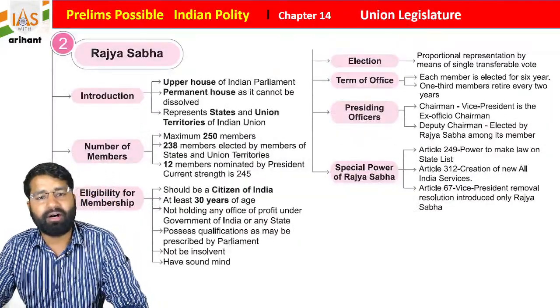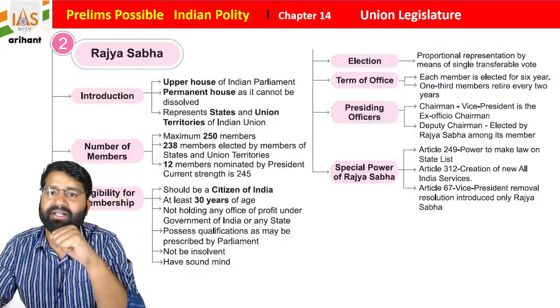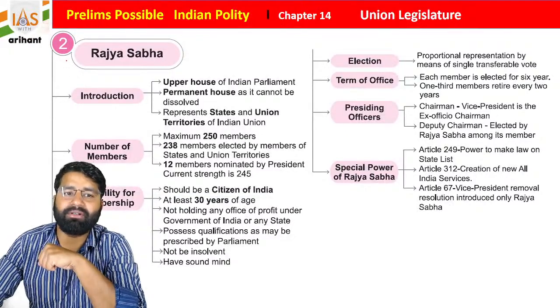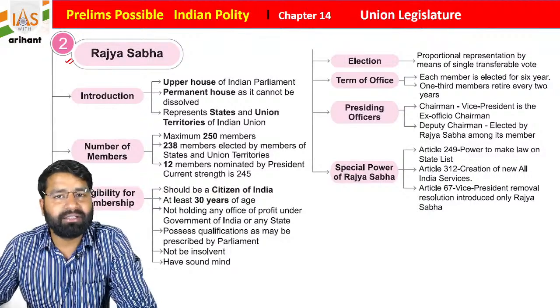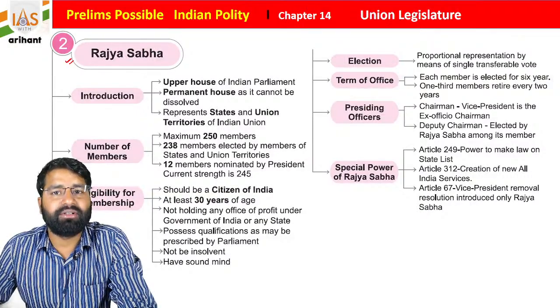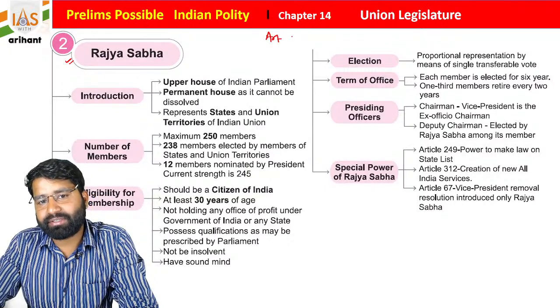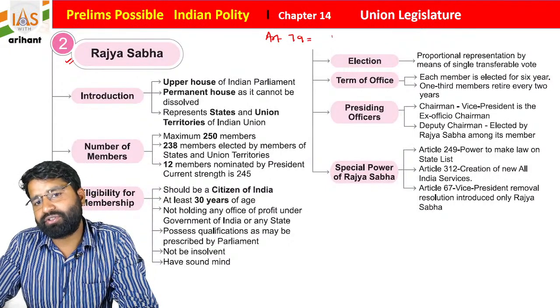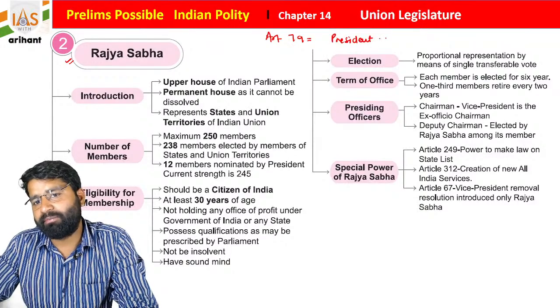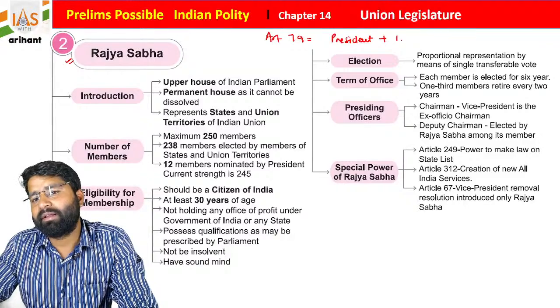Now we are going to discuss the Rajya Sabha. This is the second topic of this chapter, and the third topic of this chapter is Lok Sabha. Students, we already discussed that Article 79 of the Indian Constitution mentions that Parliament consists of the President, Lok Sabha and Rajya Sabha.